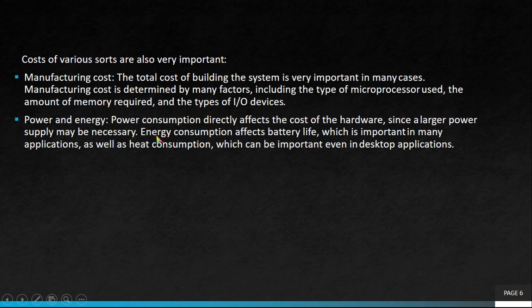Next one is power and energy. Power consumption directly affects the cost of hardware, since a larger power supply may be necessary. Energy consumption affects the battery life, which is important in many applications, as well as heat consumption, which can be very important in desktop applications.